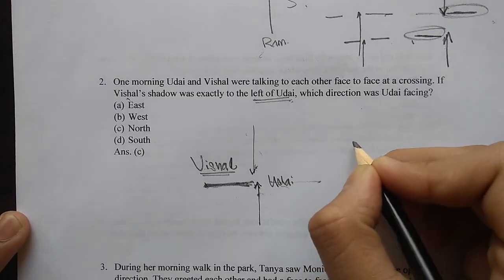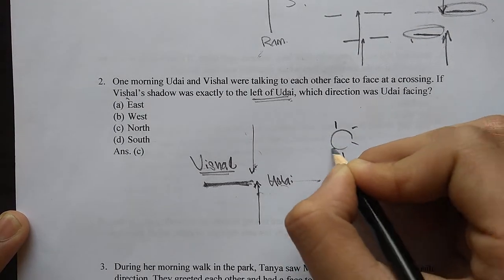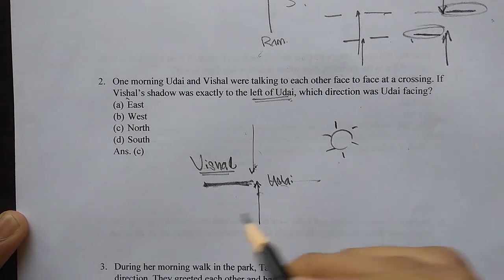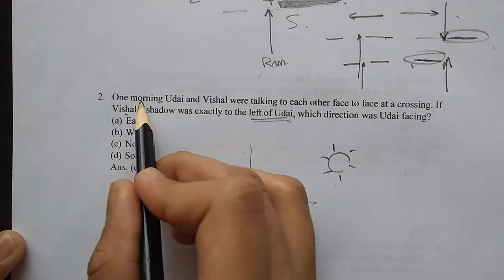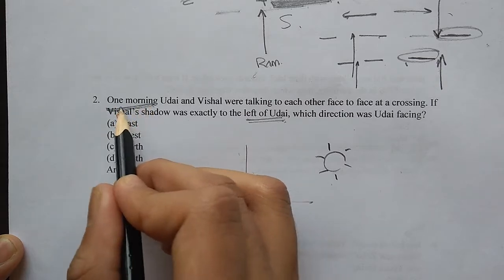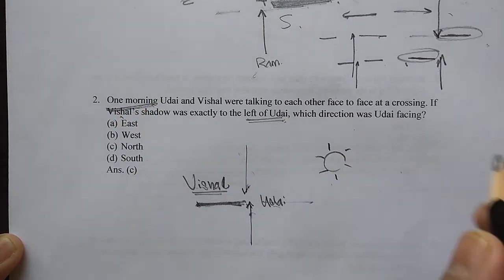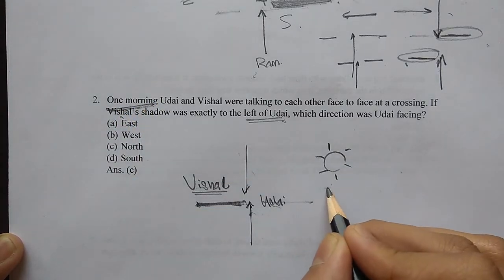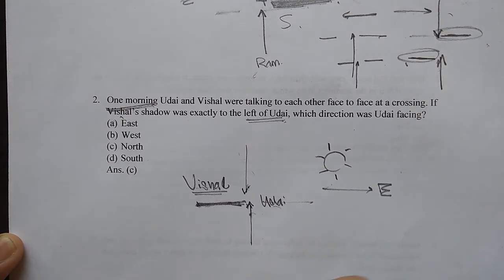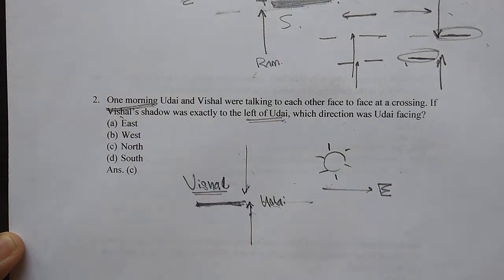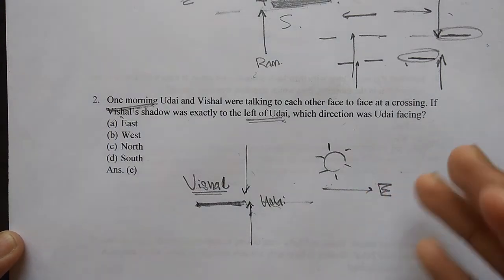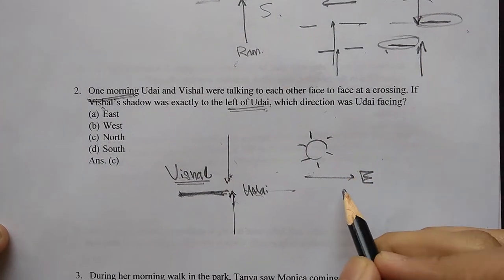This means that sun must be here, because sun is always in the direction opposite to the direction of shadow. Now here it says that it's a morning. So it's a morning, meaning we can safely assume, at least for this question, that sun must be in the east. Now I know morning does not mean sun is in the direct east. It's maybe northeast type, right? But just for the sake of simplicity, I am saying it's in the east.